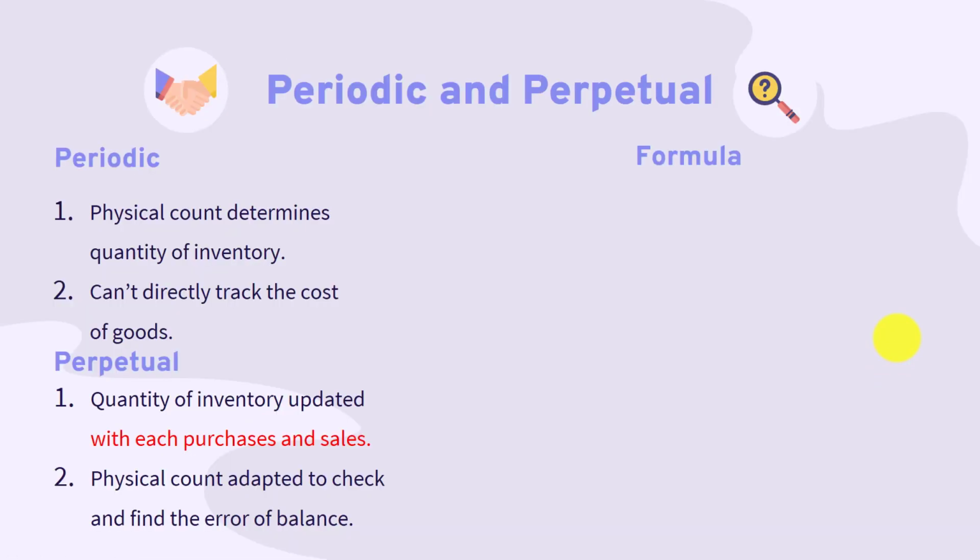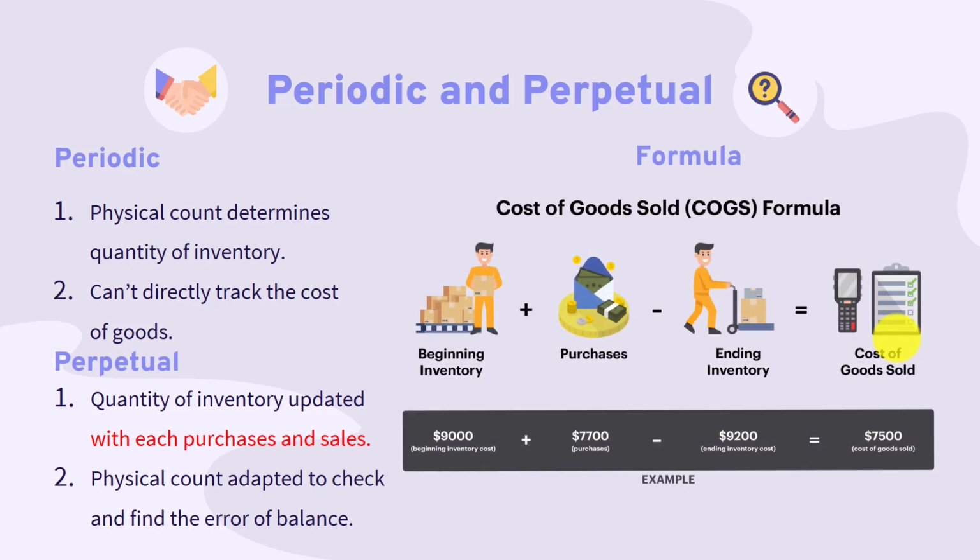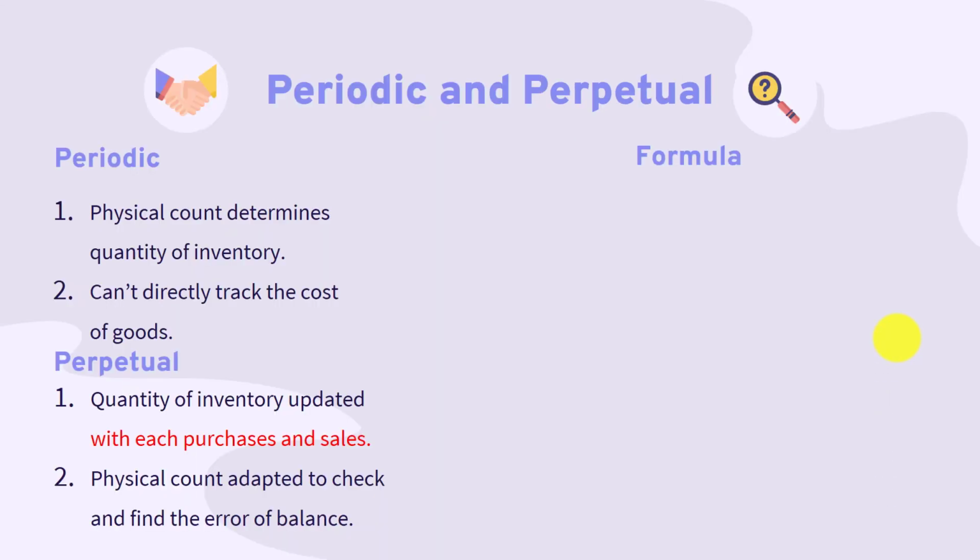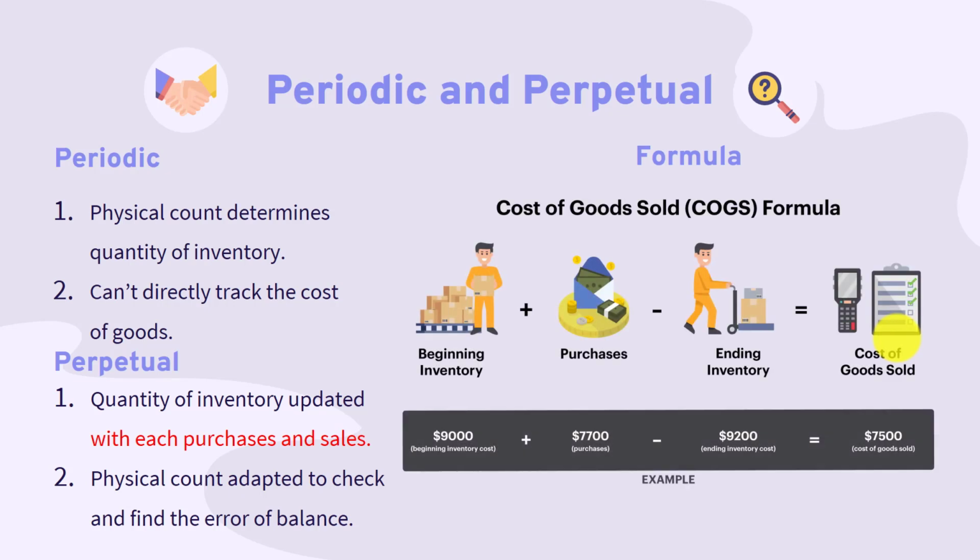Then we will see an important formula about inventory. You can see this picture. Beginning inventory means the opening balance at the beginning of the year, or maybe the month. And purchases means how much inventory you purchased in your company in this specific period. Then ending inventory is the balance at the final date of the year or the month, which is how much inventory is in our stock. From this formula, you can get the cost of goods sold.